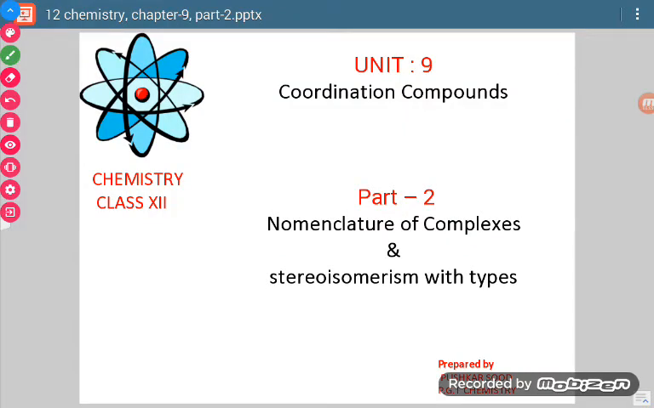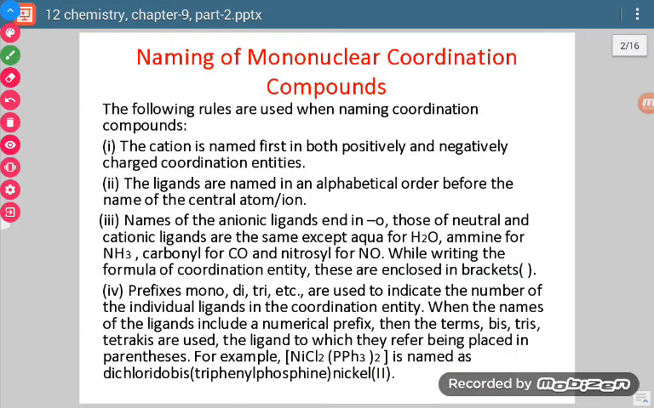Good morning, students. So today we are going to discuss the naming, how we can name the complexes. What are the different rules which are followed for IUPAC naming of complexes? And after that, we are going to discuss what is isomerism, and we will be discussing in detail about stereoisomerism. Now first of all, what are the different rules for naming of coordination compounds? Okay, so let us start.